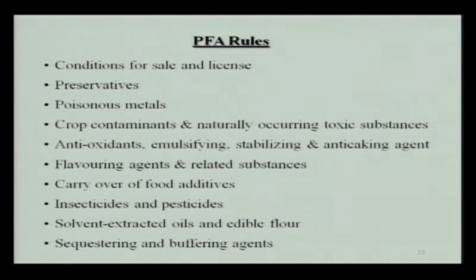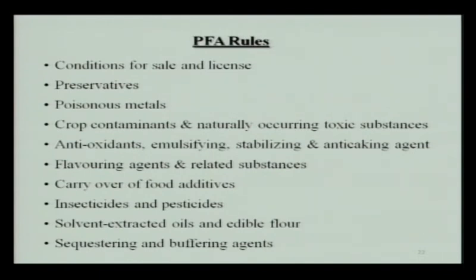Similarly, for emulsifying, stabilizing and anti-caking agents also, a maximum level of use is mentioned in the rules. Next is the flavoring agents and related substances. Flavoring agents may be artificial or natural. Natural flavoring agents can be used, but whatever we are using, whether it is natural or artificial, we have to mention it on the package or label of the food product.